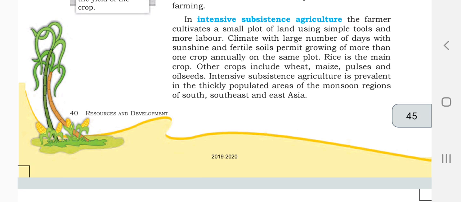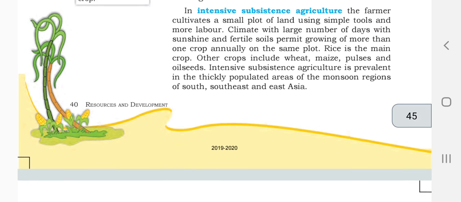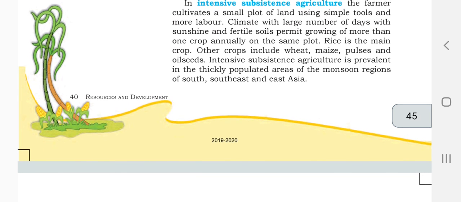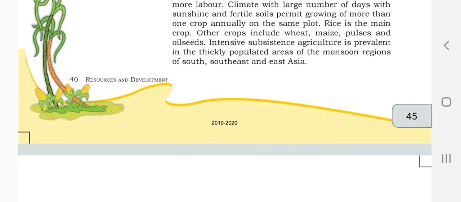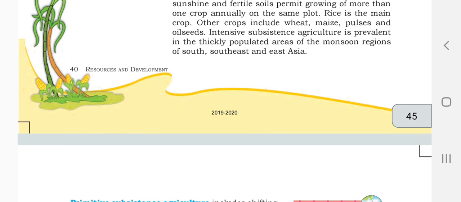Intensive subsistence agriculture is prevalent in the thickly populated areas of the monsoon region of south, southeast and East Asia. Because here we have seasonal rain, that is why this type of agriculture is mostly done in these populated areas.